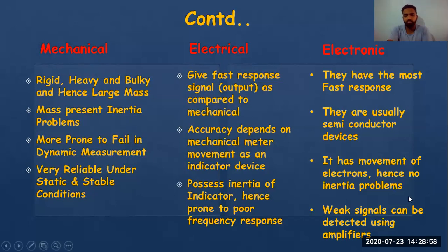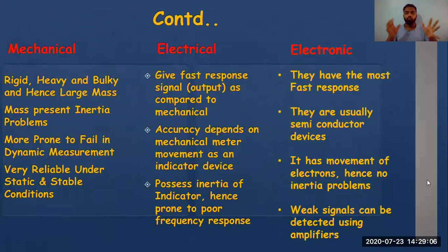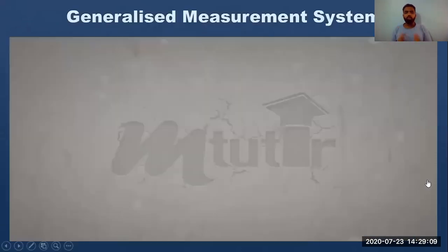We won't waste much time. This comes in the exam for 10 marks. So if it comes in the exam for 10 marks, explain it with an example also. Now we are going to the next part. Very important. Trust me, this video is very important. If you understand this, you can classify any instrument.